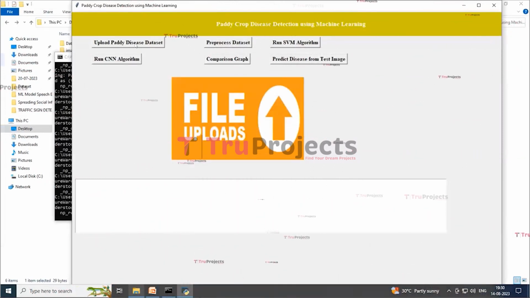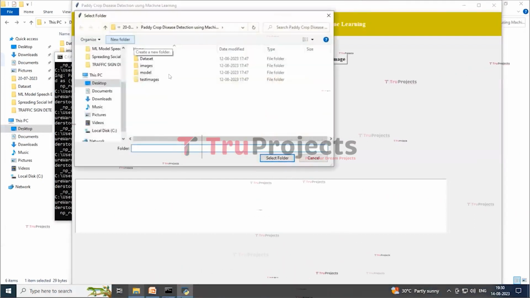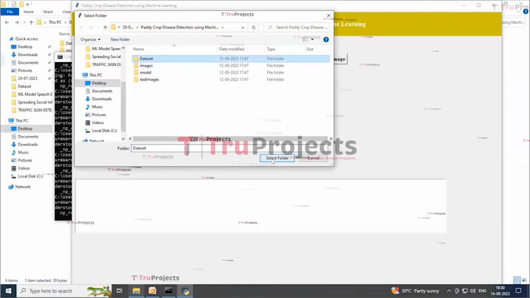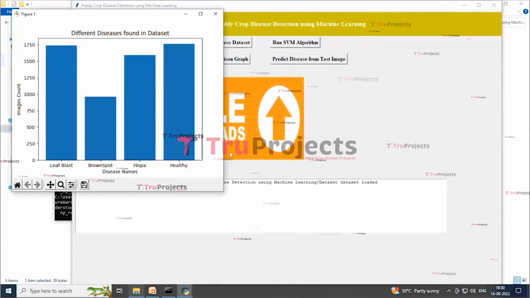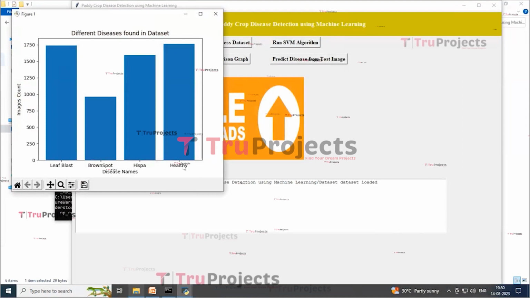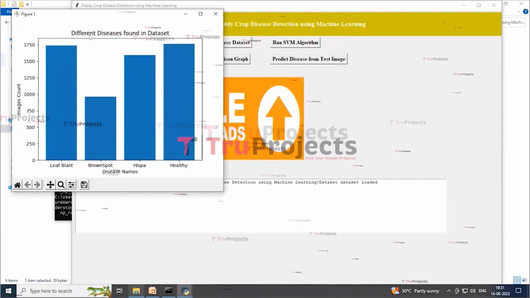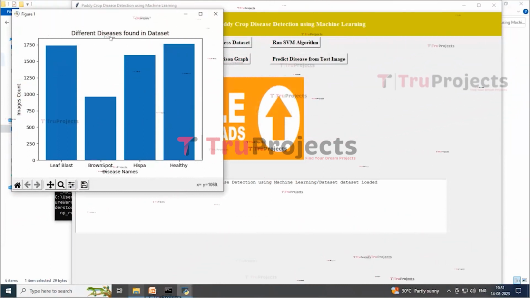Now click on the upload paddy disease dataset button to upload the dataset. Here I am selecting this dataset folder, and now click on the select folder button. On this screen you can see that the dataset is loaded, and in the graph the x-axis represents paddy disease and the y-axis represents images found in the dataset. So now closing this graph.